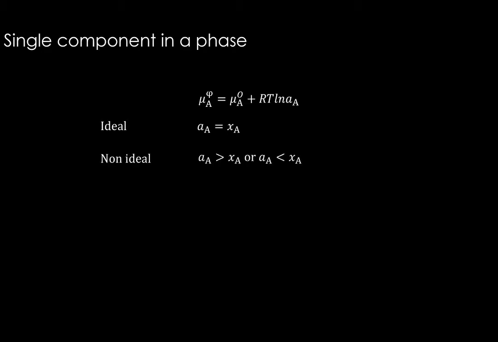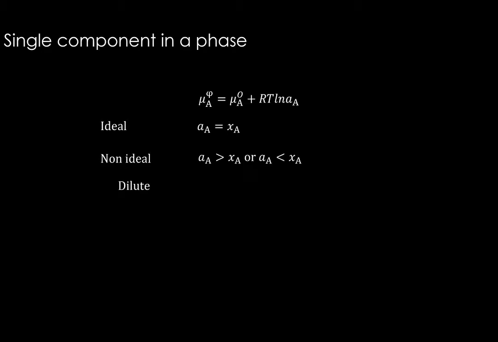Let us see about a single component in a single phase. This is the phase phi and the component is A. Chemical potential of A is a function of activity of A. This is something that we have seen in the video on chemical potential and activity. In ideal mixing, we have seen that activity of A is equal to mole fraction of A. In non-ideal cases, activity of A is either greater than mole fraction of A or less than mole fraction of A.